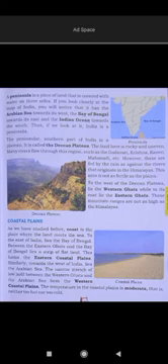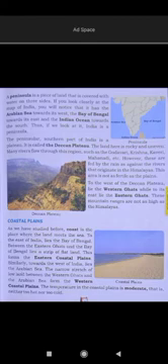Like this, towards the west of India there is the Arabian Sea, and the narrow stretch of lowland between the Western Ghat and the Arabian Sea forms the western coastal plains. Okay, so there are basically two coastal plains, the eastern coastal plains and the western coastal plains.